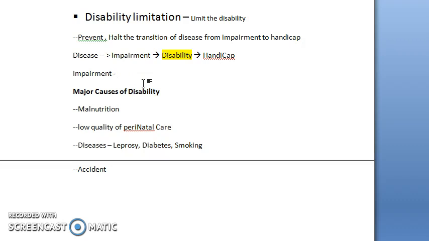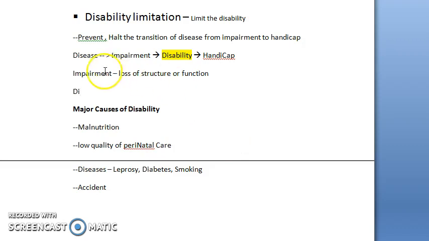Impairment is basically a loss or an abnormality of anything, the structure or the function is lost. It could be because of anatomical reasons or psychological reasons or even physiological reasons. So basically, loss of structure or function.